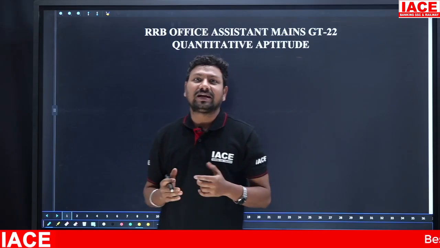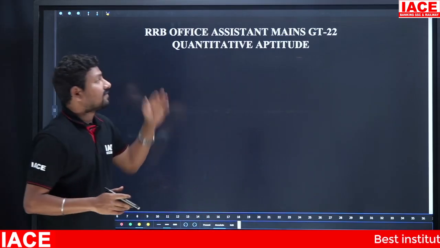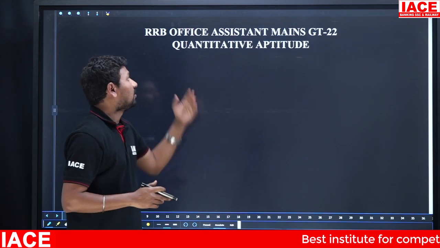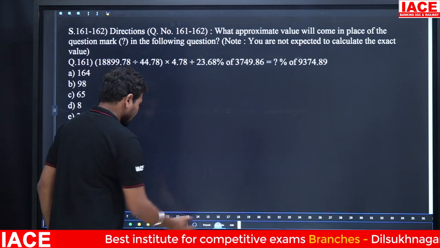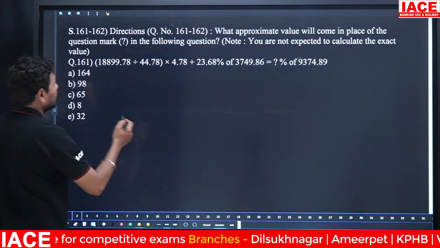Dear students, today we discuss the RRB Office Assistant Mains Grand Test 22 Quantitative Aptitude section. Let's see the questions. Look at the first one. The first one is a simplification question, based on approximation.